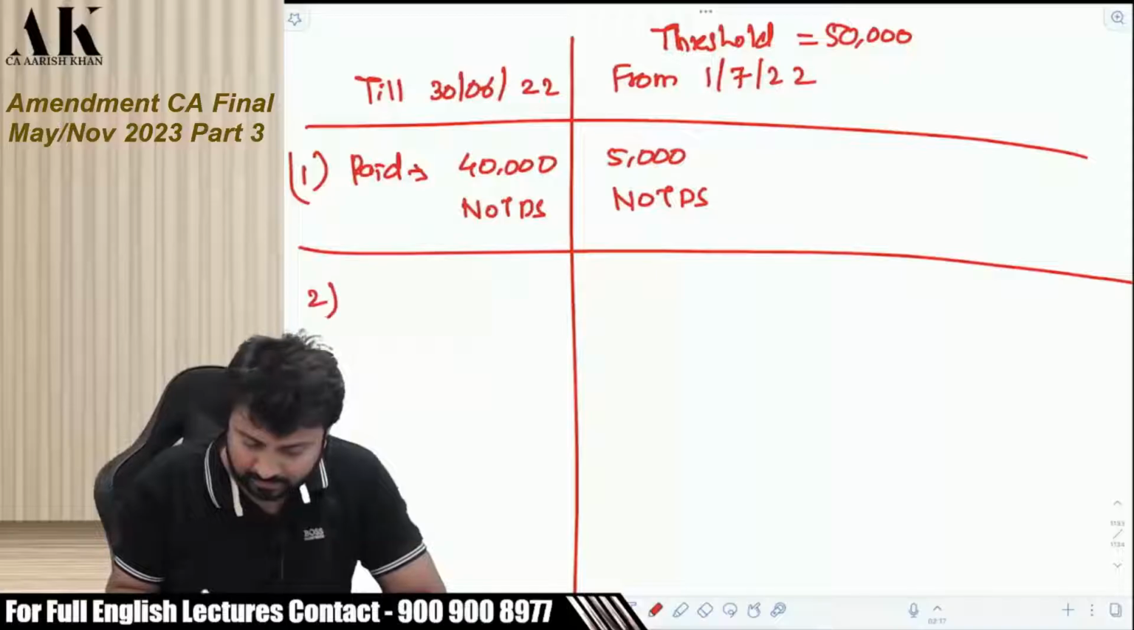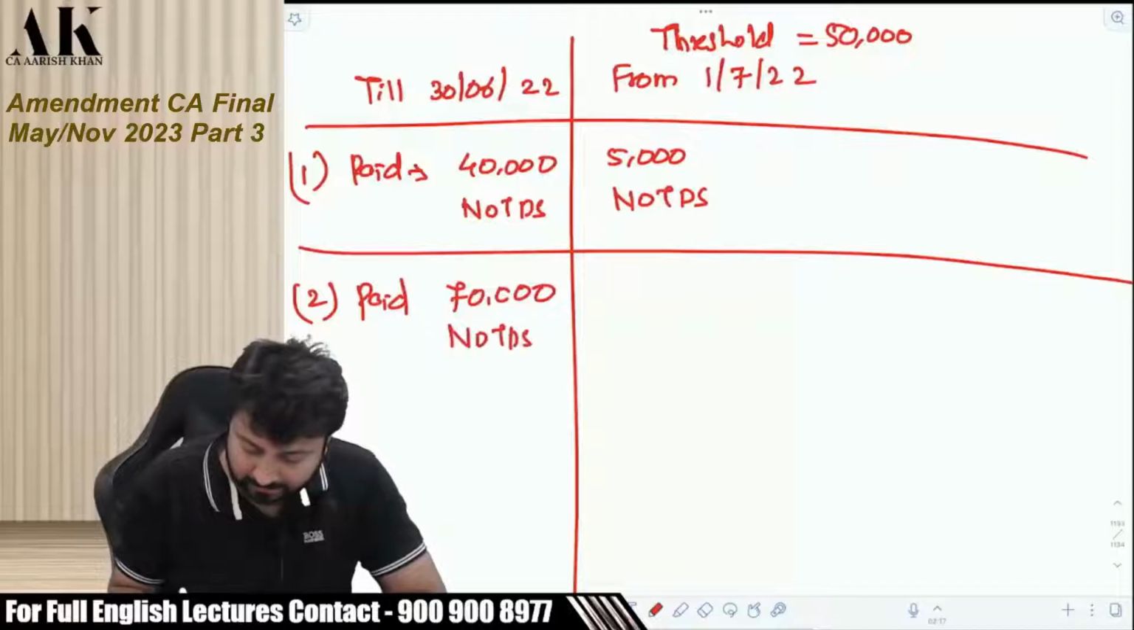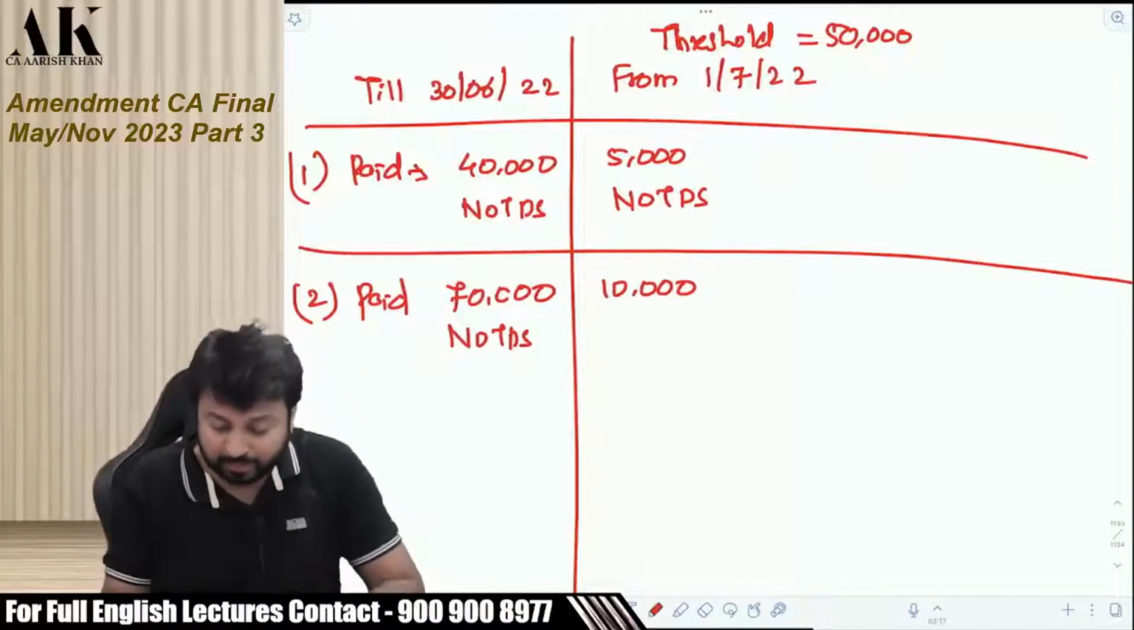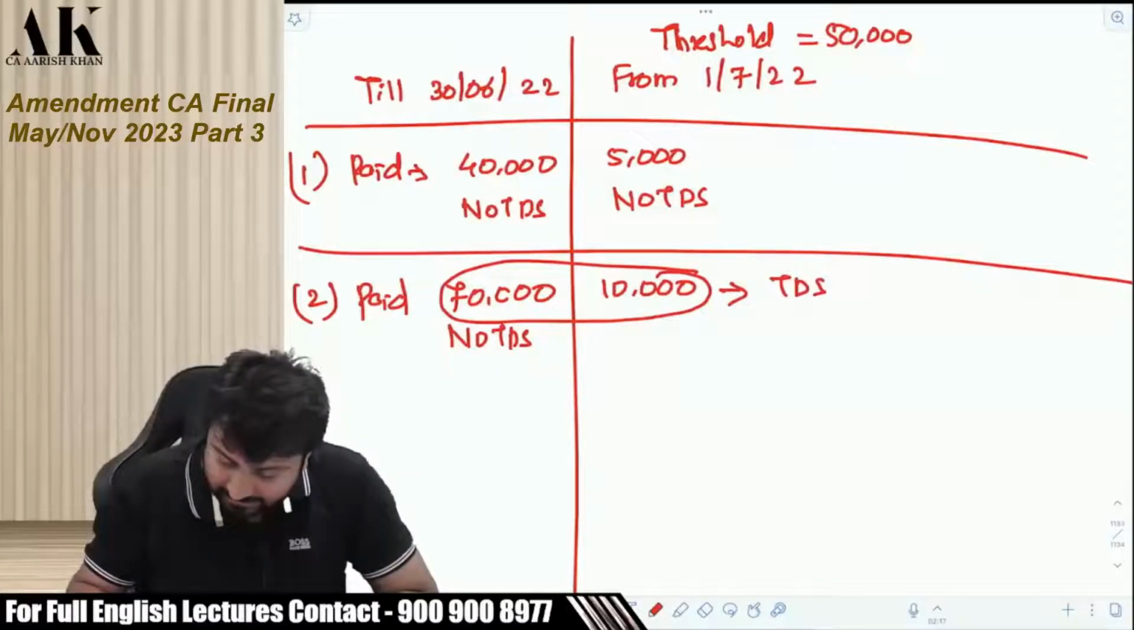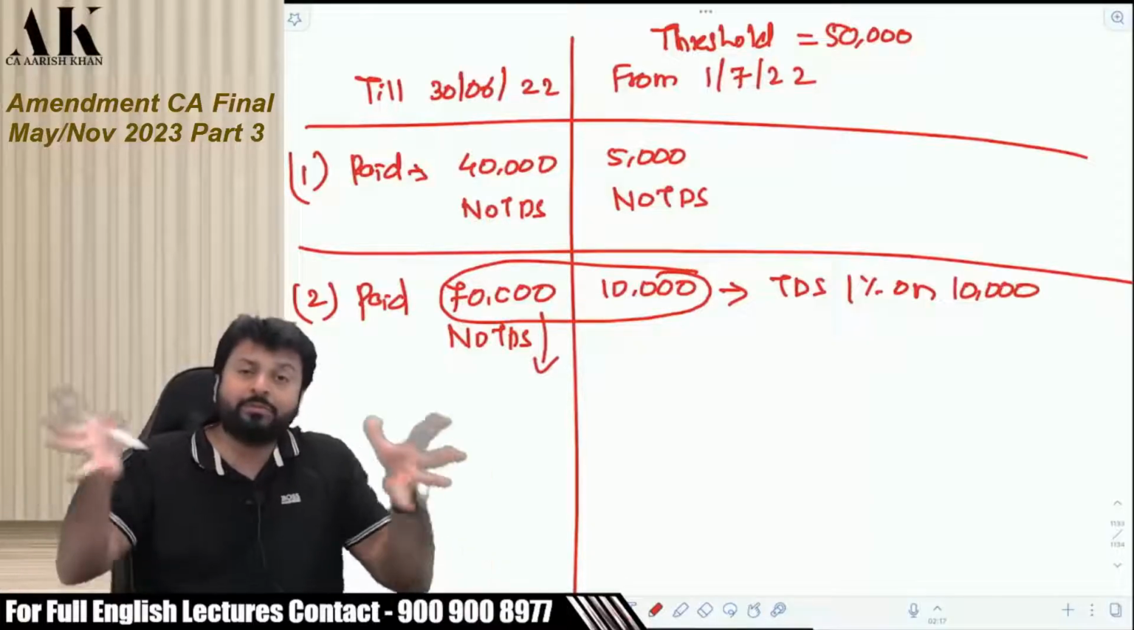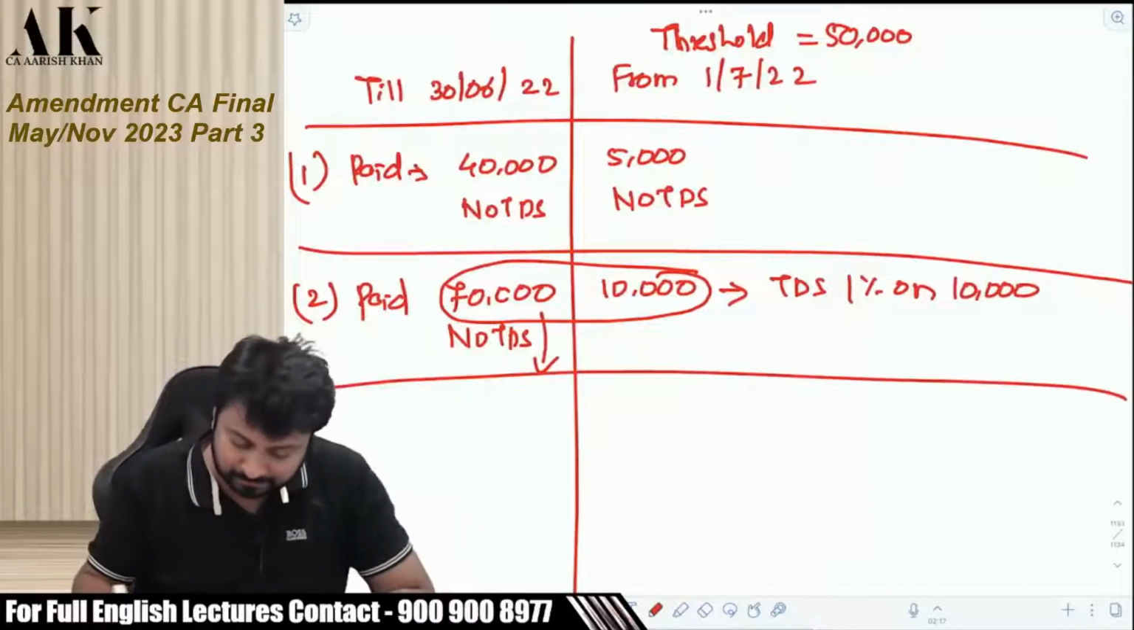Okay. Second case. Suppose you paid 70,000. No TDS. Now suppose you paid 10,000. So to compute the threshold, you have to count both. But the TDS of one person will be only on the payment which is made after July. That is TDS on only 10,000. On this amount, TDS cannot be charged. But to compute threshold, you have to consider both.